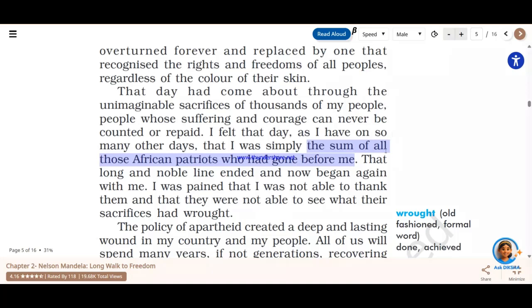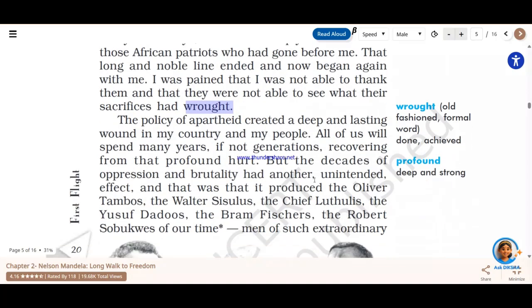That long and noble line ended and now began again with me. I was pained that I was not able to thank them, and that they were not able to see what their sacrifices had wrought. So over here, wrought is old English, and it is termed as to be achieved. All right. So Nelson Mandela says that he is feeling bad because there were so many men and women who had sacrificed their lives, and today they are not alive to see what their sacrifice has brought to that nation for whom they had walked day and night.